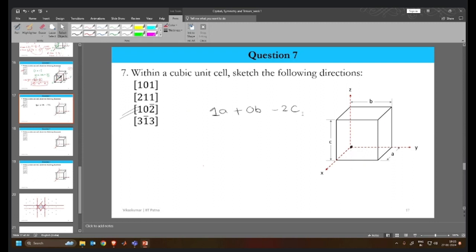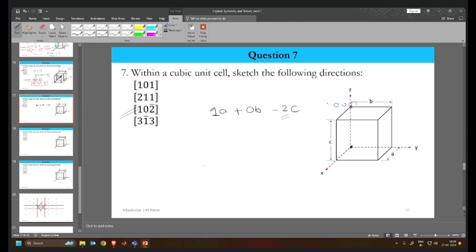In that case, what I need to do is shift the origin in the particular direction which is negative. Okay. Since the indices associated with the C direction are negative, we'll move our origin up in the C direction. And now this is my origin.